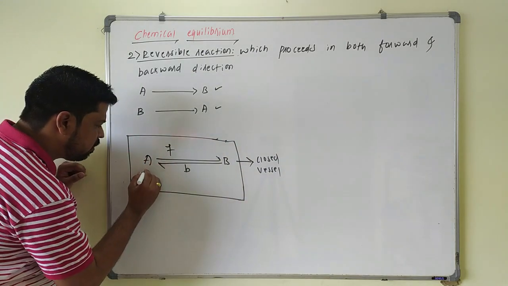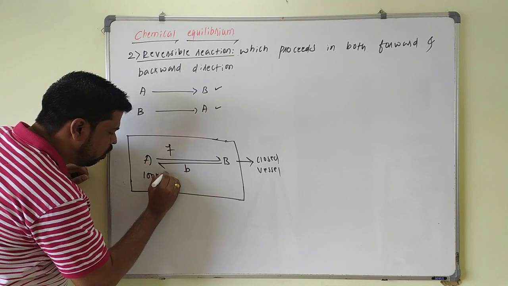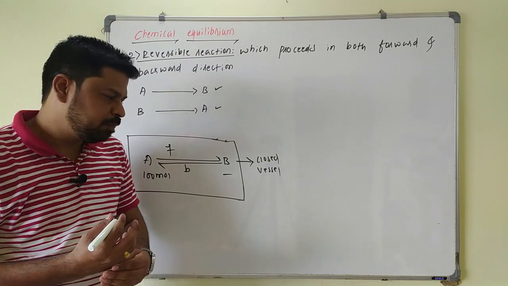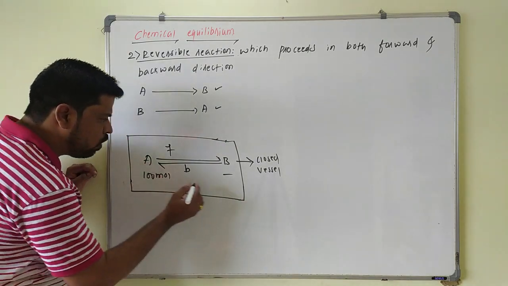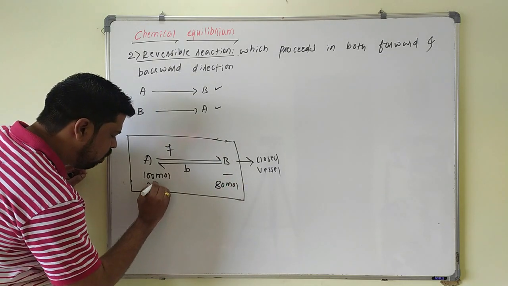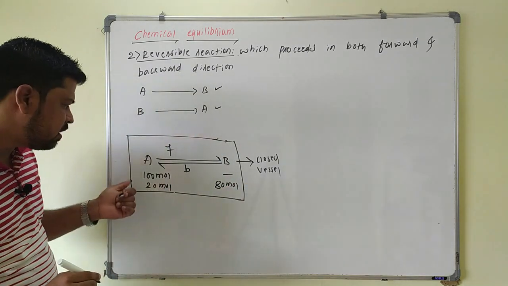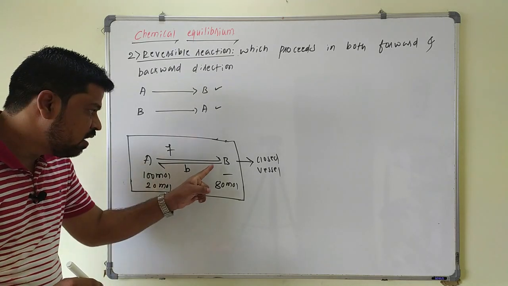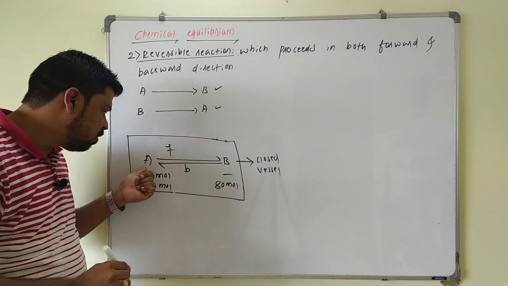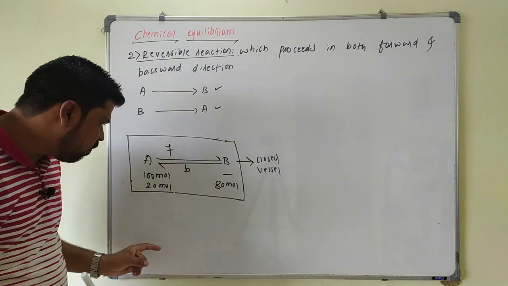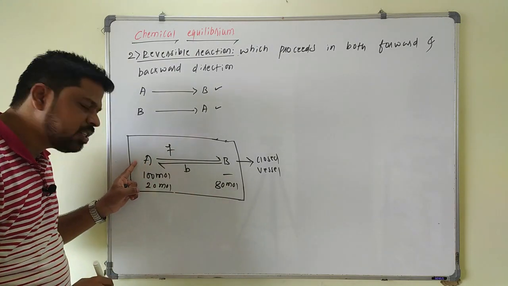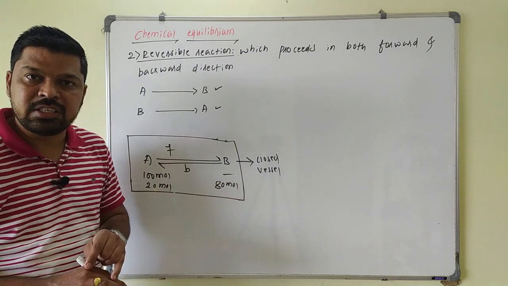For example, if you start the reaction with 100 moles of the reactant, initially no product is formed. When the reaction completes, only 80 moles of A will be converted into B, and 20 moles of A remain as they are. Always some amount of reactant is available, because B will also react to give back A. Due to the backward reaction, all the 100 moles of A will not be converted into B, so the concentration of reactant will never become zero in the reversible reaction.